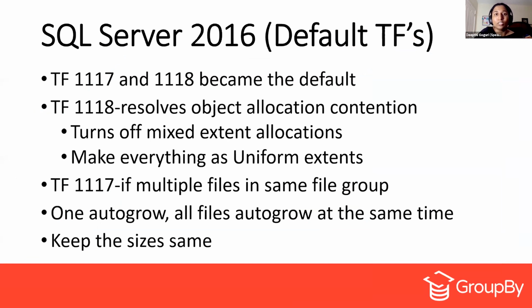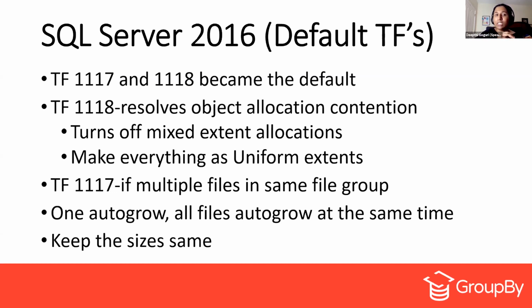Now in SQL Server 2016, they have updated the default trace flags. That is trace flags 1117 and 1118. Trace flag 1118 resolves the object allocation contention, because now it will turn off the mixed extent allocations. As I told you, the mixed allocations will actually allocate one page at a time until 8 pages, right?